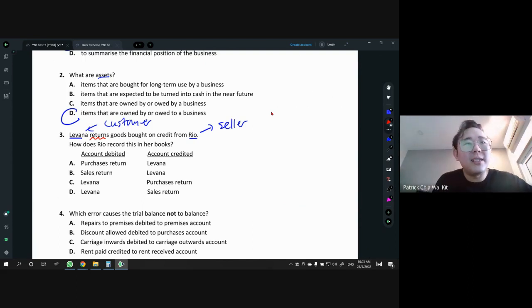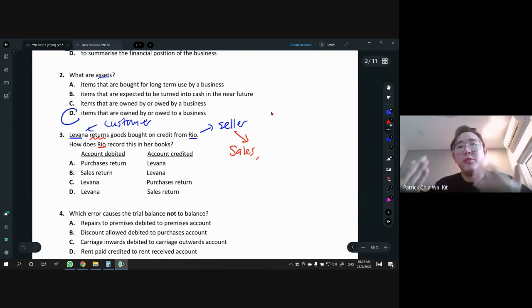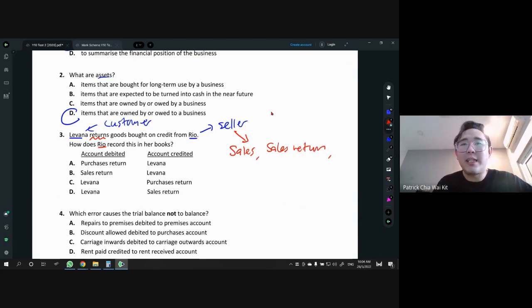So the question asks us, how does Rio record this? So we are the seller, right? As a seller, what do we do? Of course, we sell things. We open an account called sales. Then as a seller, we will receive goods returned, and we call it sales return. And as a seller, we should receive money, so the customer will pay us.